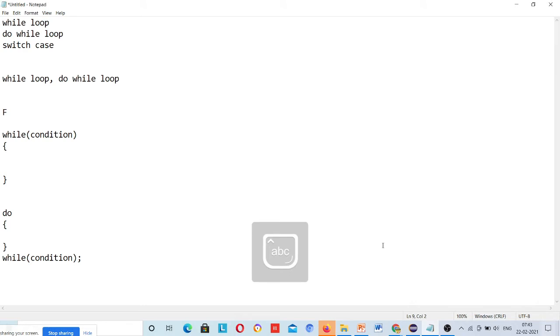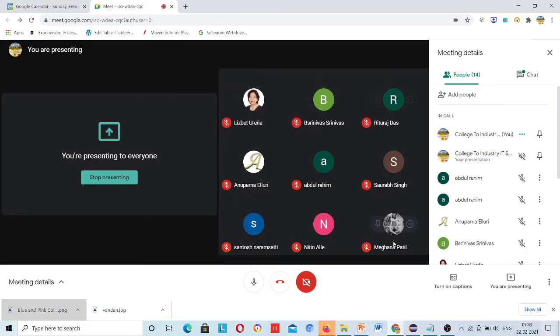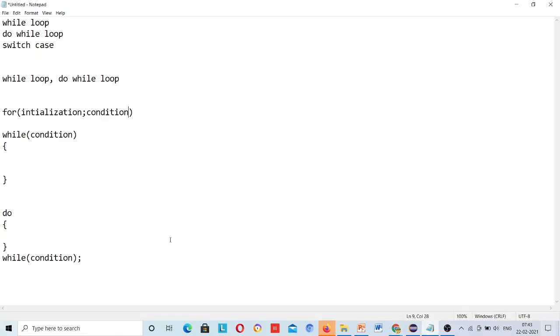But if we talk about the for loop, we have already covered it. Here you have initialization, then condition, and then increment and decrement.